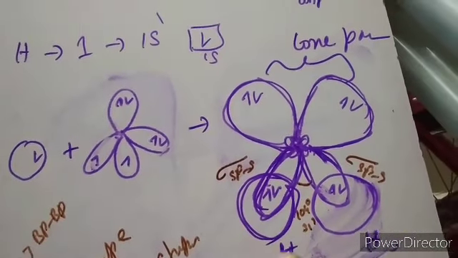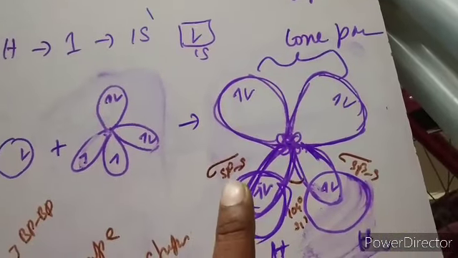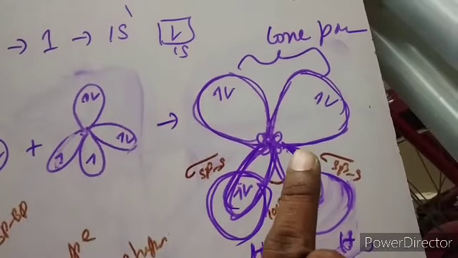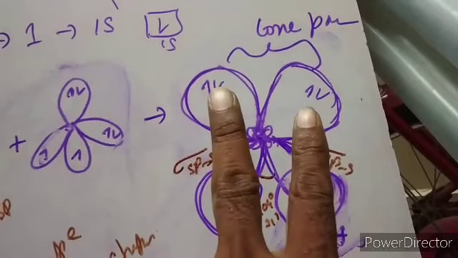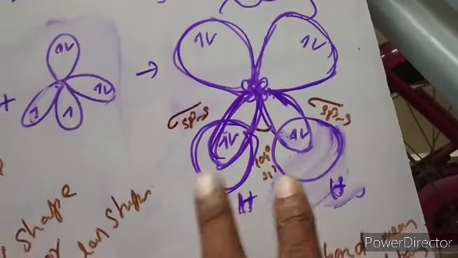So totally 2 sigma bonds of sp3-s are formed. Now oxygen attains stability because of 2, 4, 6, 8 electrons, in which 2 pairs are lone pairs and 2 are bond pairs.